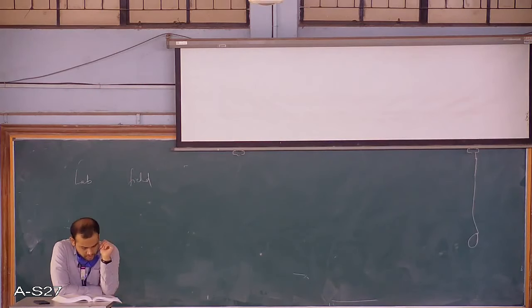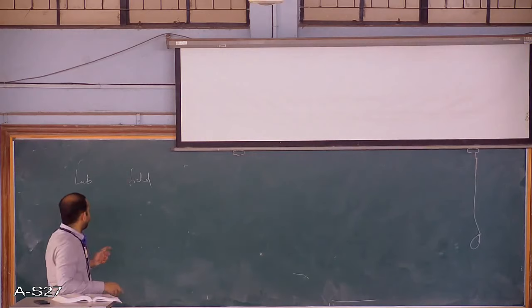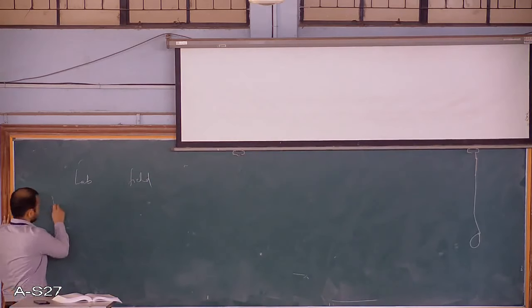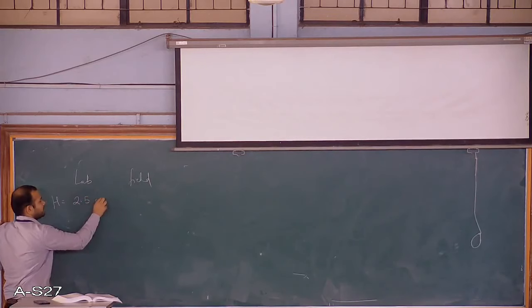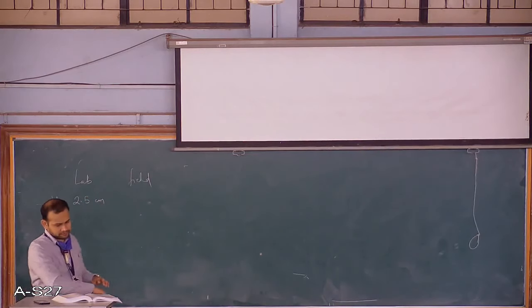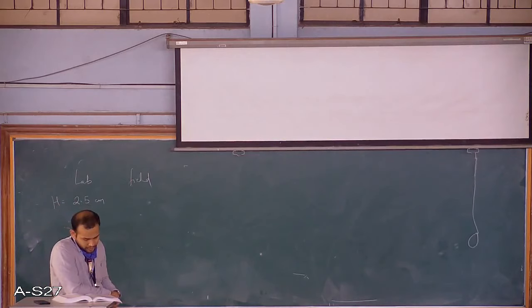So in this case, there is a field and they want to know the properties or the settlement in the field and how much time it will take, all these sorts of problems. So in the lab we have prepared a sample of 2.5 centimeters, and in the field they want to predict the time for this settlement.